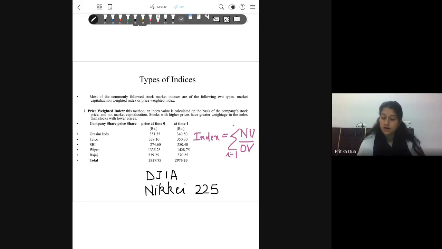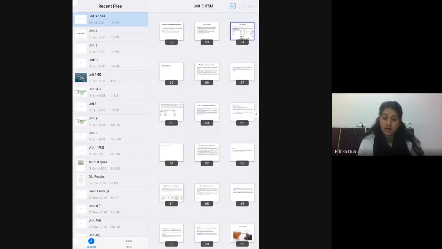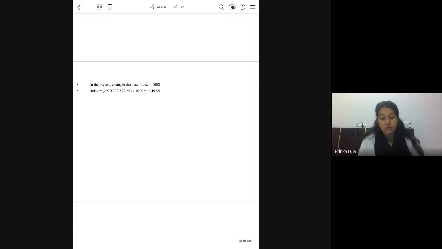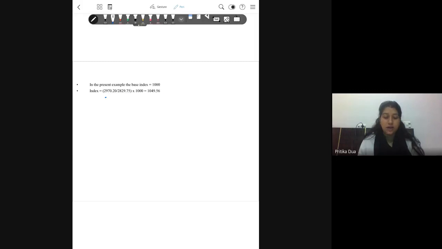So you simply divide these values and you will get the value of the index at time 1. In this example the base value was taken as 1000. So now the index has a value of 1049.56. So this is how the price weighted index is calculated.